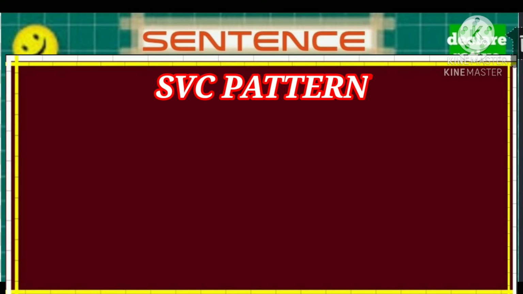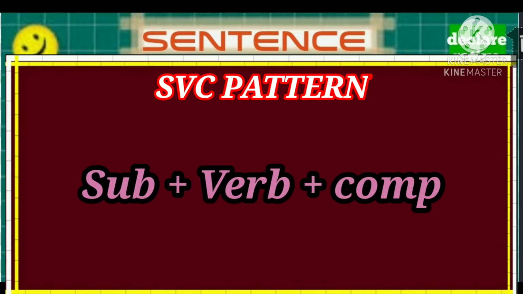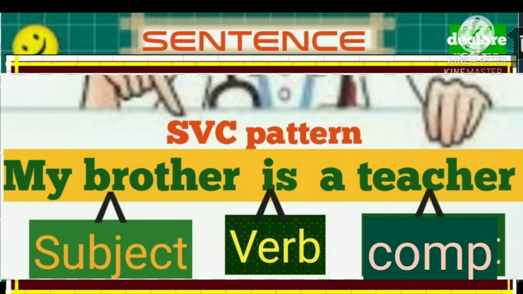Next pattern is the SVC pattern. That means subject plus verb plus complement. For example, my father is a teacher. Here my father is the subject, is is the be verb and a teacher is the complement.